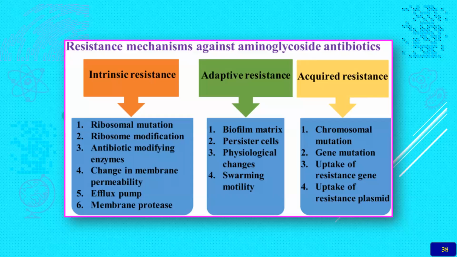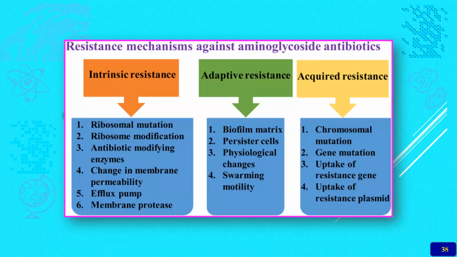Here also the resistance mechanisms against the aminoglycoside antibiotics are dealt with in more detail. There are three types of resistance: intrinsic resistance, adaptive resistance, and acquired resistance.